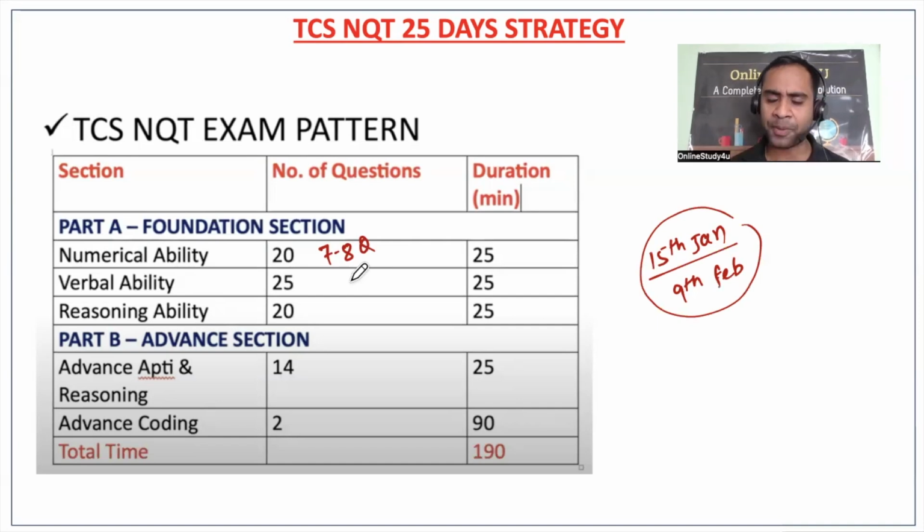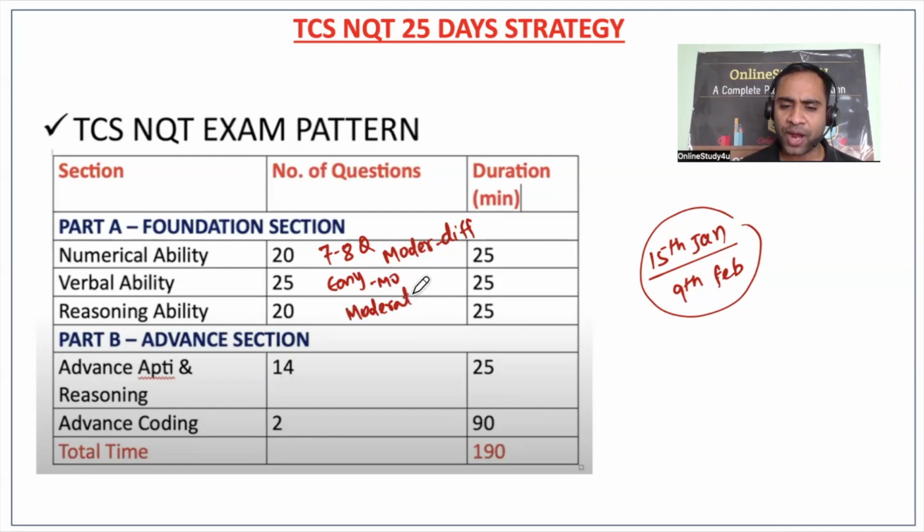So keep the topics at the end where the number of questions is less, or where even after putting in a lot of effort you will not be able to score good marks, or will not be able to solve in the exam. You need to understand this. Your numerical ability will be moderate to difficult. Your verbal ability will be easy to moderate, and your reasoning will be of moderate level.